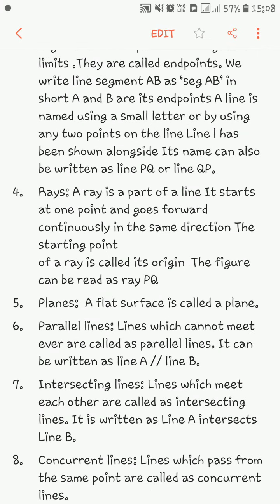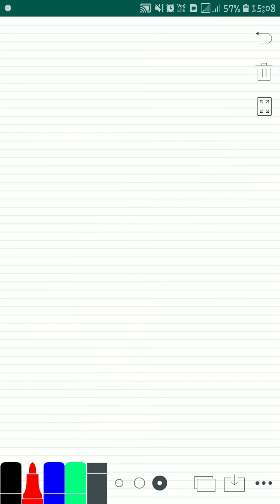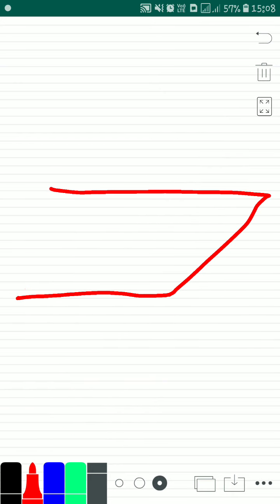Next is plane. A flat surface is called a plane, such as a mat.